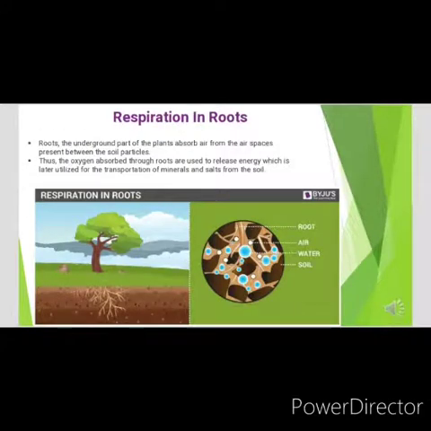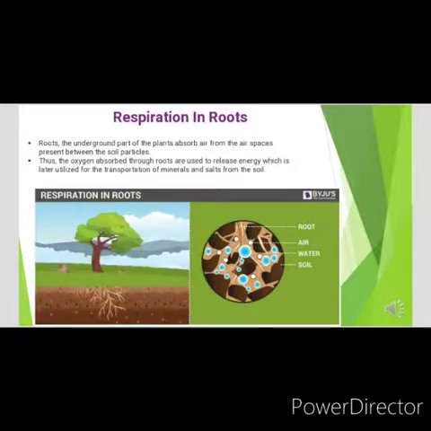So, in this picture you can see that the roots help in respiration in plants. Roots, which are the underground part of the plants, absorb air from the air spaces present between the soil particles. These air spaces have air in them. The oxygen that is absorbed through the roots is used to release energy, which is later utilized for transportation of minerals and salts from the soil.